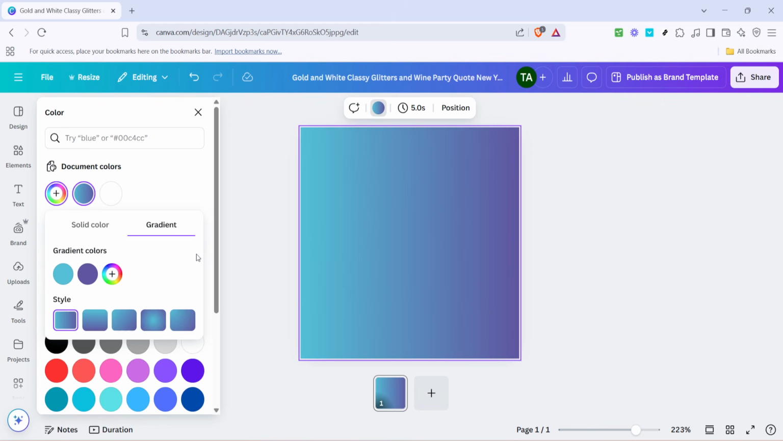With practice, these tools will empower your creativity even further. And there you have it, how to add two colors using Canva's gradient tool. Thanks for following along, and I hope this has inspired you to integrate more creative elements into your designs. Happy designing!